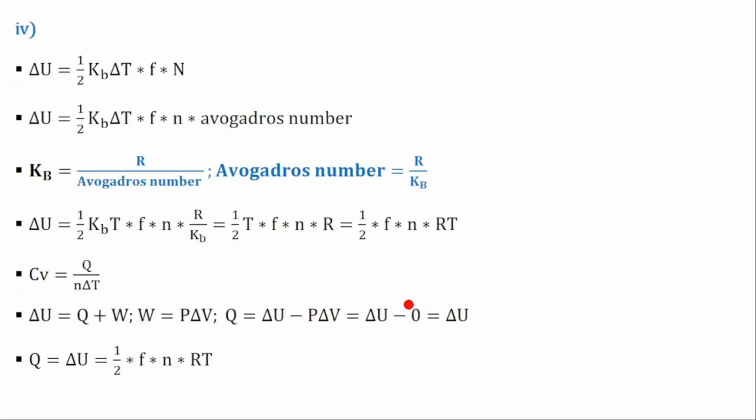It is coming from here. Kb is equal to L over Avogadro's number, and L will be equal to Kb times Avogadro's number.